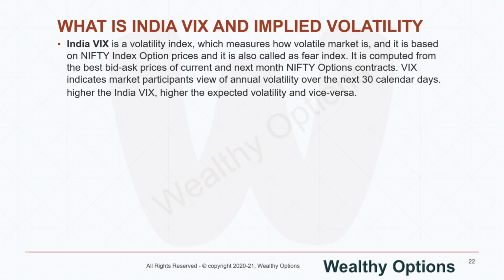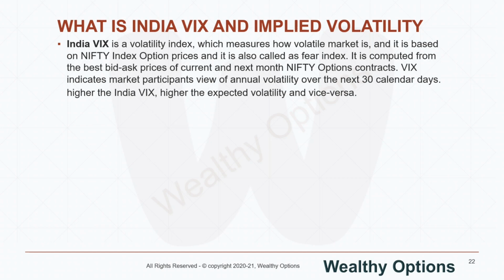There is a complicated formula to arrive at the VIX value. We don't need to really worry about that formula, but what we need to focus on is how we can use this India VIX value for trading different strategies. Right now, let's look at what exactly this VIX indicates. VIX will have some value, for example 19 or 20 or 16. What does that 19 or 16 or 20 mean, and how can that be used for our trading purpose?